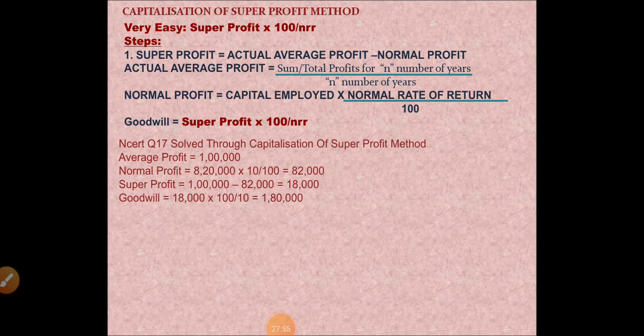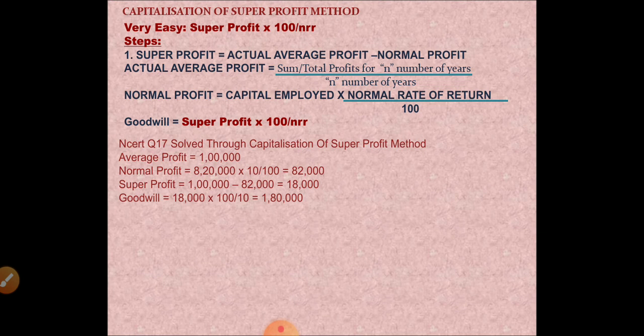Okay, so it's very easy. Super profit into 100 by NRR. So how to calculate super profit? Actual average profit minus normal profit is super profit. I have actually copy pasted the second method step here. The second method, super profit method, I have just copy pasted it here. Now you too have to write it in your notebook, children. You have to write all these steps.